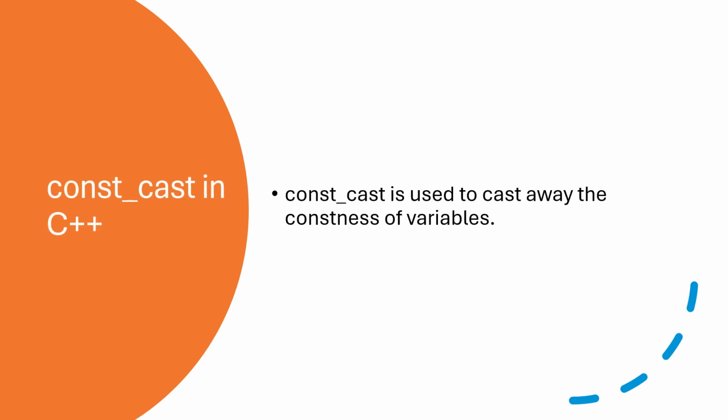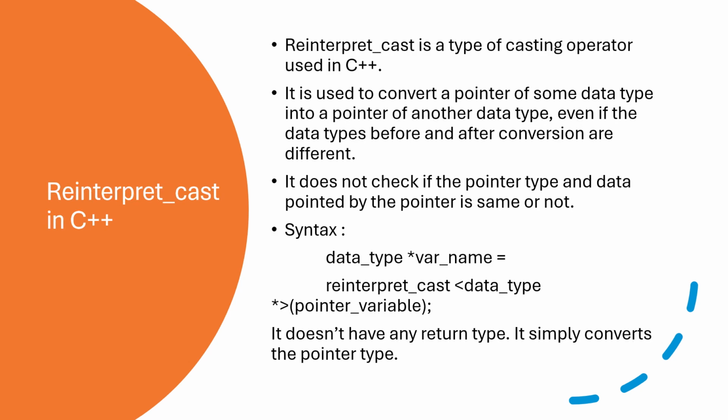Then the constant cast is used to cast away constness, also a conversion. Next, about the reinterpret cast. In reinterpret cast, you do the same conversion from one data type to another data type, but with a slight difference: it uses pointer variables. Reinterpret cast is a type of casting operator used to convert a pointer of some data type into a pointer of another data type.